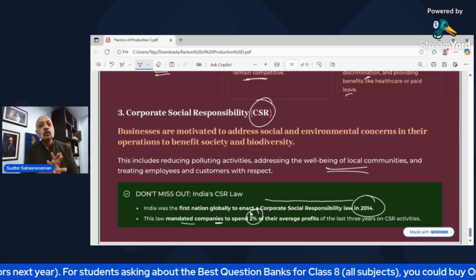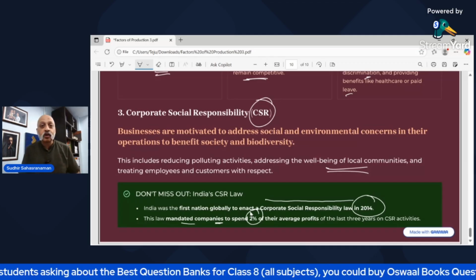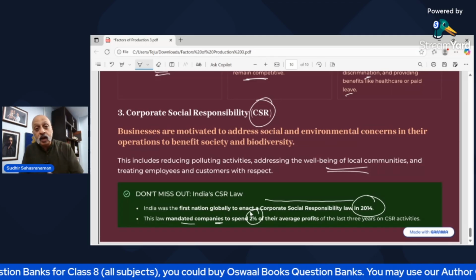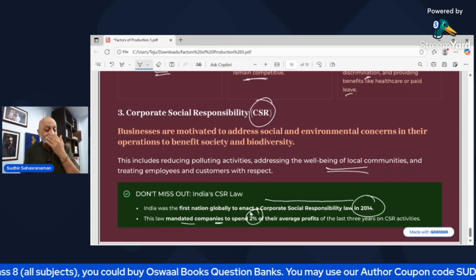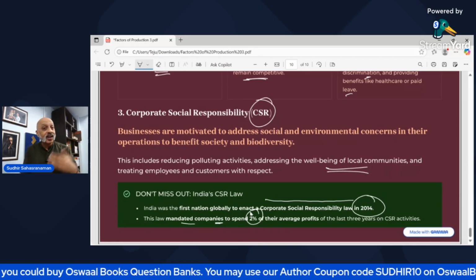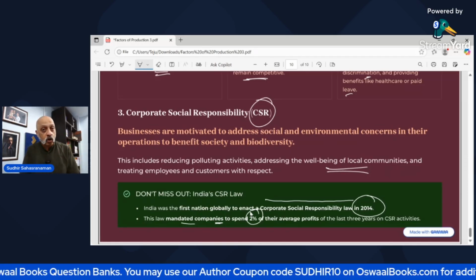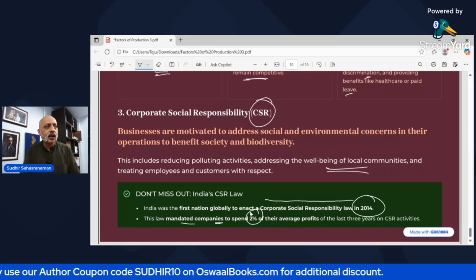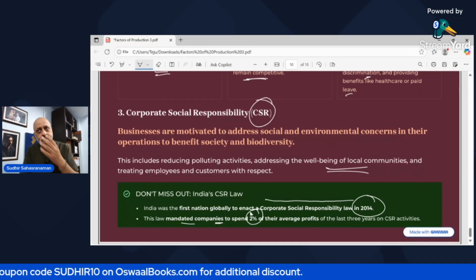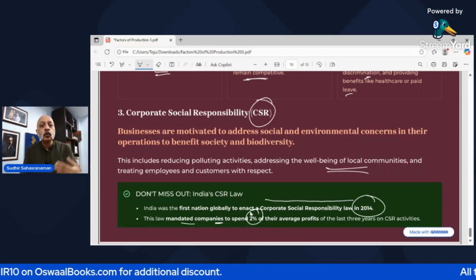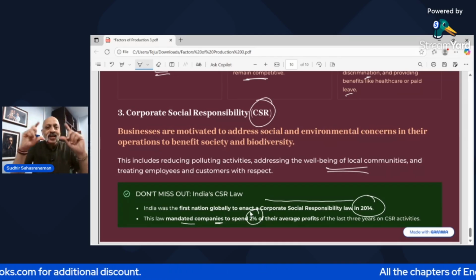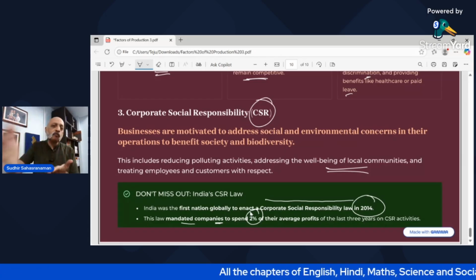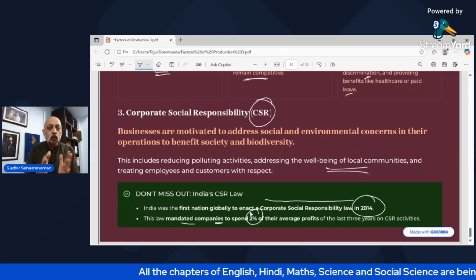With this, we have come to the end of this particular chapter of economics as part of your social science textbook. It's an important chapter, lots of aspects in it. As I said, I will prepare a test paper on it and I will put it on our studywithsudhir.com website. Please do have a look at it. I'll tell you when it is ready. It will take a little while, only after I finish all the chapters. But it will really help you prepare better and knowing exactly how to answer different kinds of 1 mark, 2 mark, 3 mark, 4 mark questions. Okay, I hope this is clear.